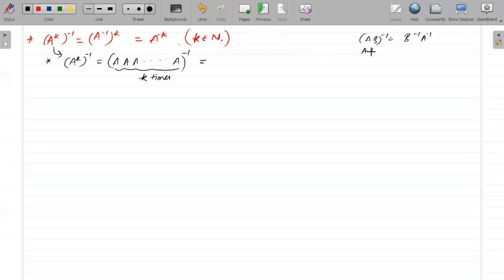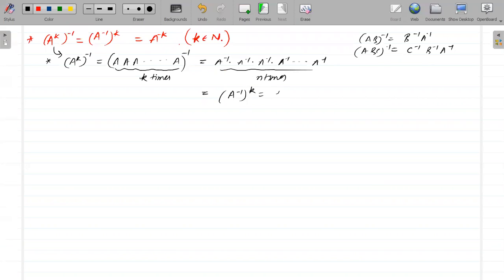If we have ABC inverse, then this will be C inverse, B inverse, and A inverse. So this will simply be A inverse into A inverse into A inverse till A inverse, k times, so this will simply be A inverse to the power k. Sometimes it will be written like this also, for k belongs to natural number. Okay, copy this one.